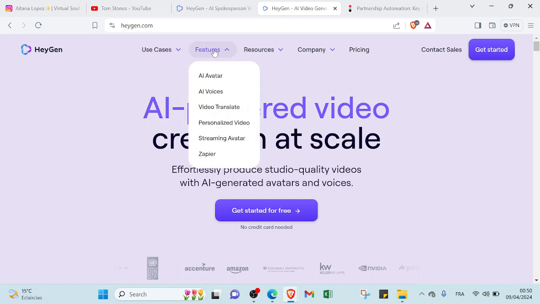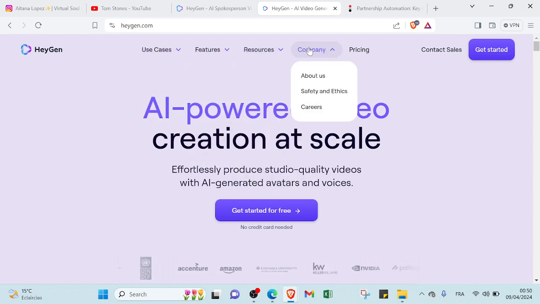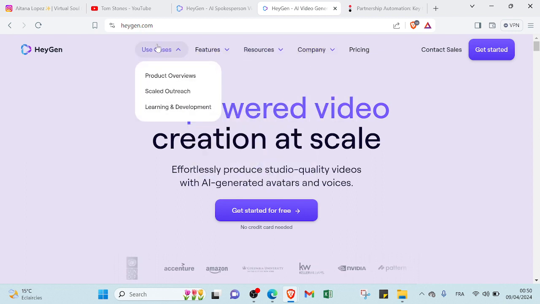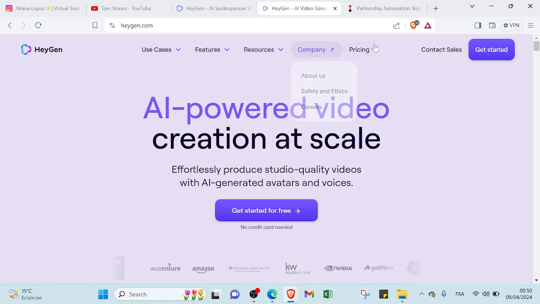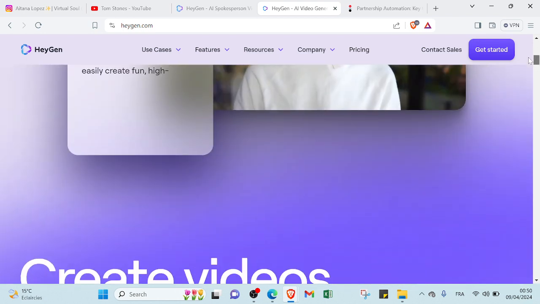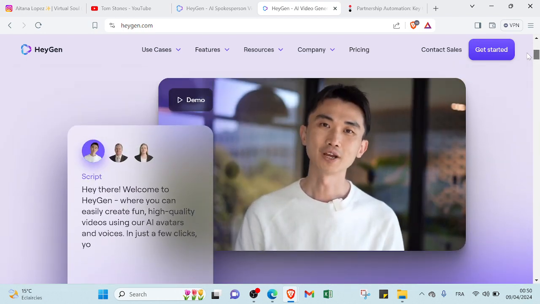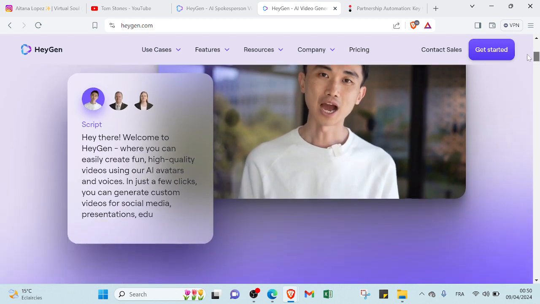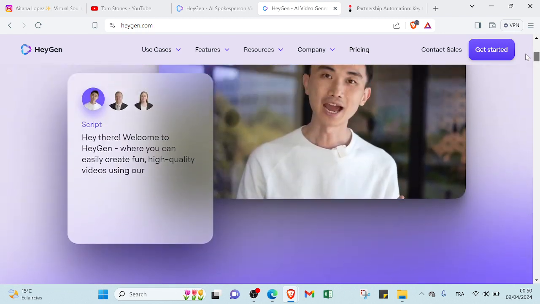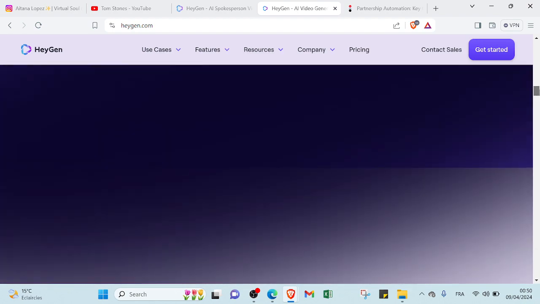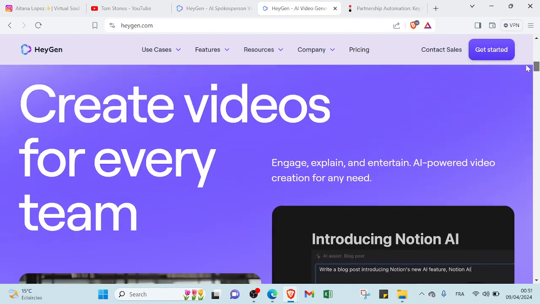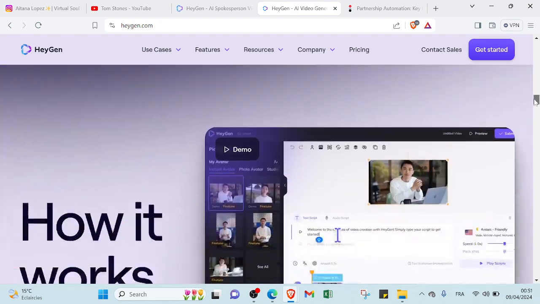You can click the one you want, then sign up by entering your email and the verification code. As you can see here, we have a lot of information that you can read to understand how the website works. Here we have use cases, features, resources, company, and pricing. If we scroll down, you will find a lot of videos of AI avatars or AI influencers explaining, and this is the script, as you can see. Here we also have a lot of videos that you can watch to better understand how the website works.